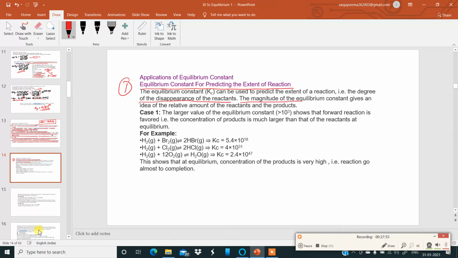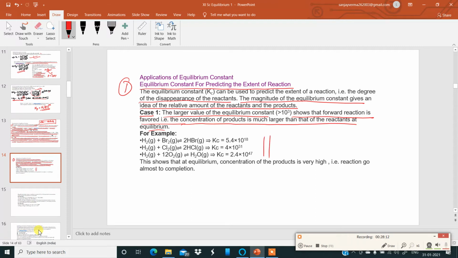The magnitude of the equilibrium constant gives an idea of the relative amount of the reactant and the products. Case 1, let us look at case 1. The larger value of equilibrium constant, greater than 10 to the power of 3, shows that forward reaction is favored. That is, the concentration of product is much larger than that of the reactants at equilibrium. Now, example is over here.